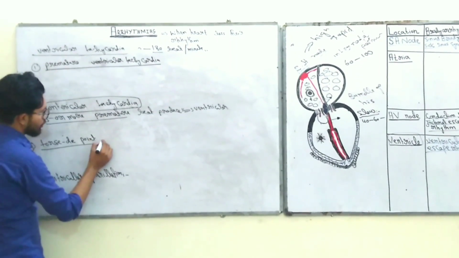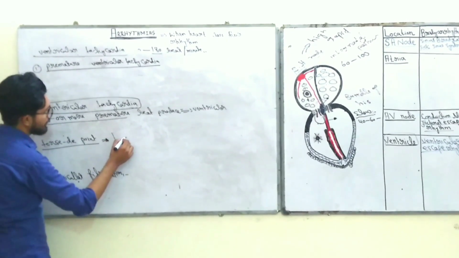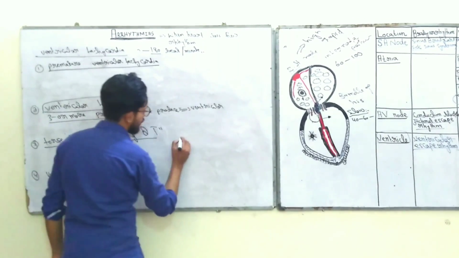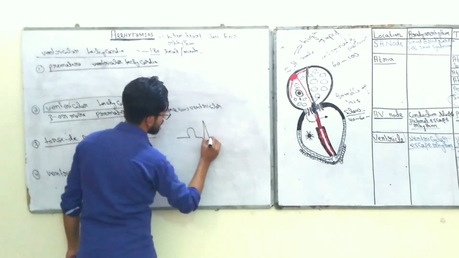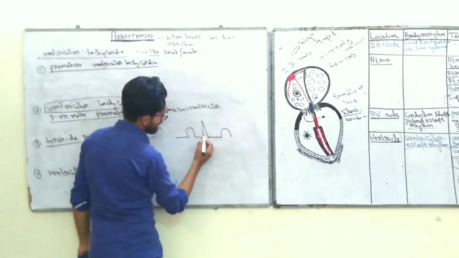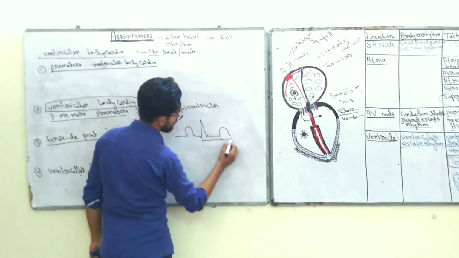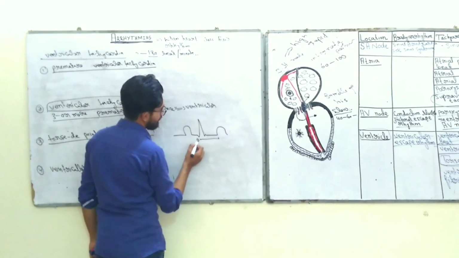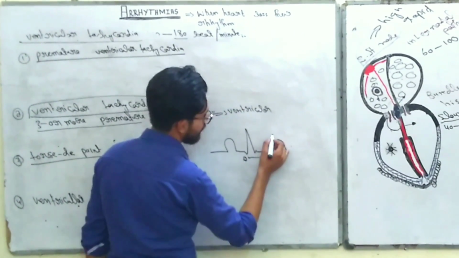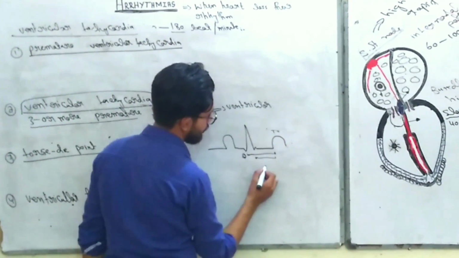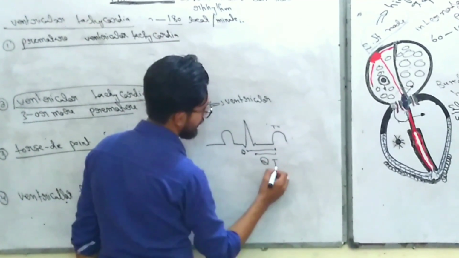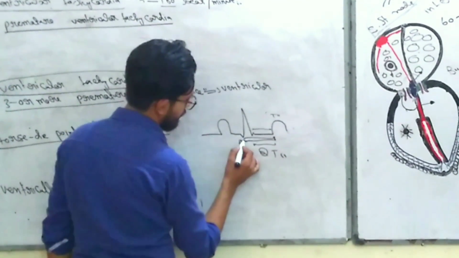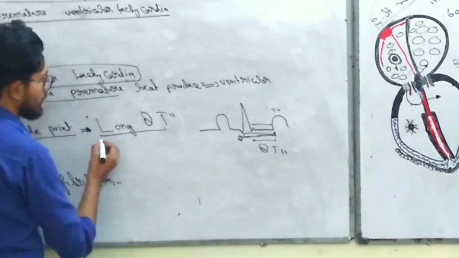Now what is torsades de pointes? First of all, torsades de pointes is produced in long QT syndrome. And what is the meaning of long QT syndrome? First of all, I want to draw a normal ECG pattern. So here is the QT interval, starting from the Q wave and ending at the end of the T wave. Here is the QT segment, and here is the QT interval. When this QT interval is increased, prolonged, the condition is known as long QT syndrome.